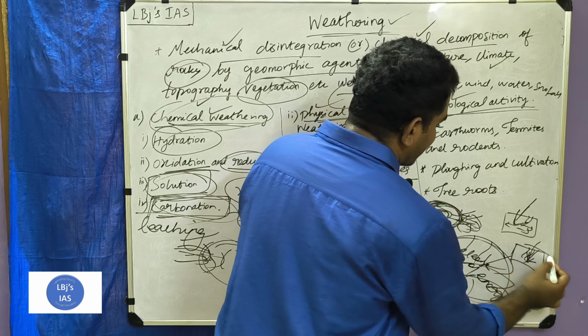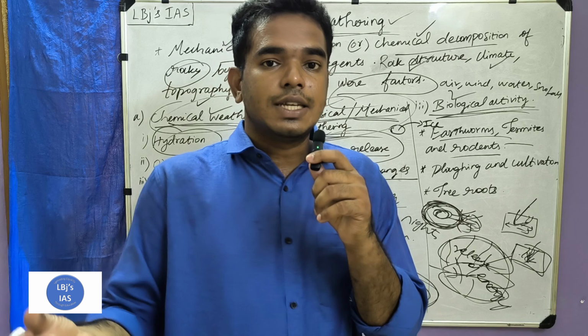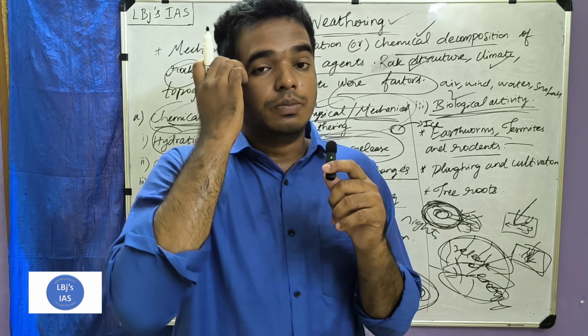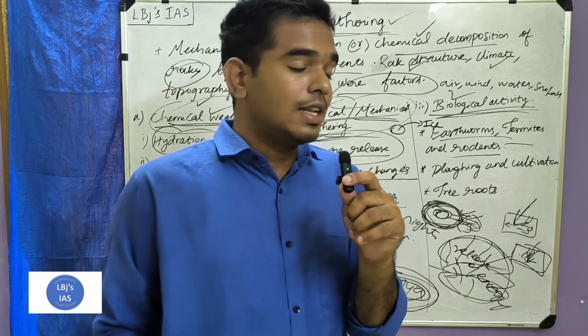Next one is biological activity. Biological activity happens due to various causes like movements of earthworms, termites, and rodents, which live in the earth. Earthworms, rodents and termites cause continuous disturbances in the earth, which leads to the disintegration of rocks. Then ploughing and cultivation activities by human beings. We do agricultural activities, ploughing and cultivation, which creates pressure and stress on the rocks or landforms, which will lead to the disintegration of rocks.